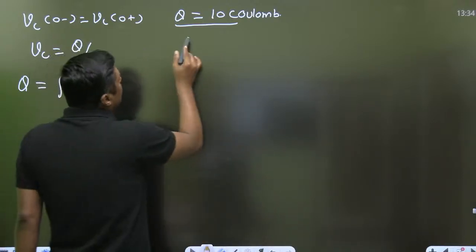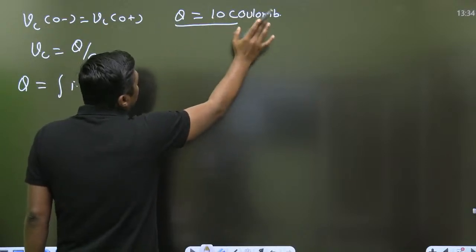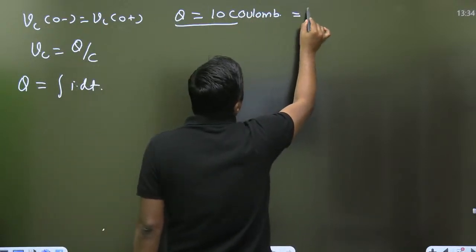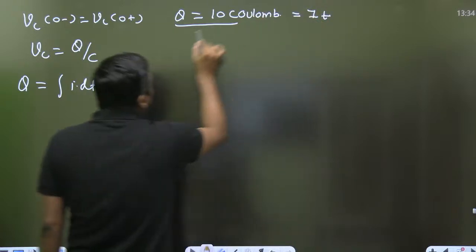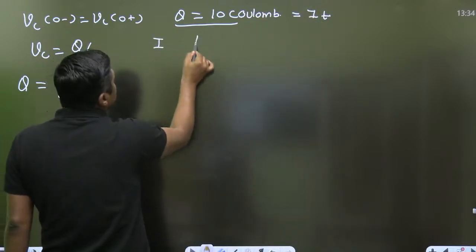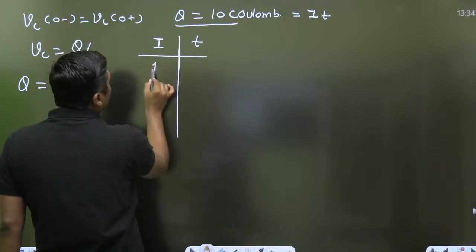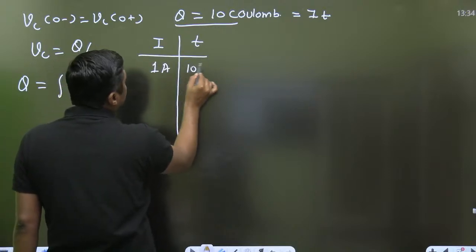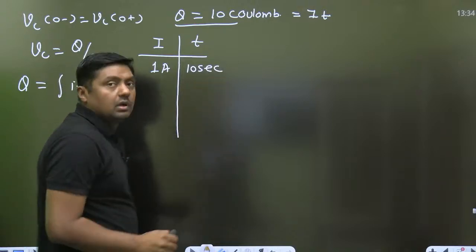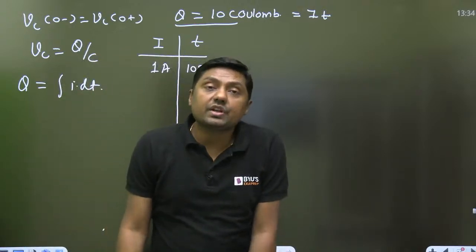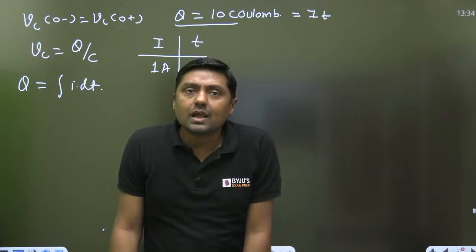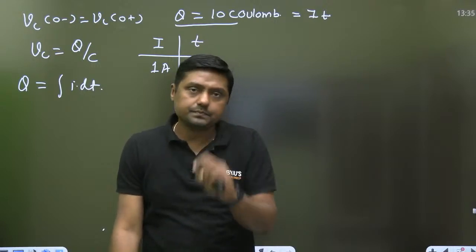Always remember this current charge is what? Q equals I t. If I am giving the 1 ampere, then 10 seconds is required to charge the capacitor by 10 coulomb, right?